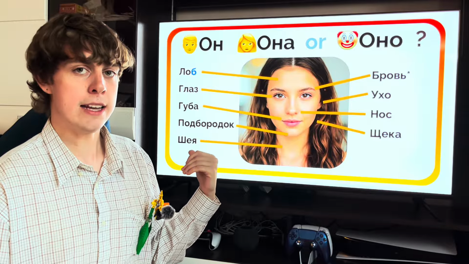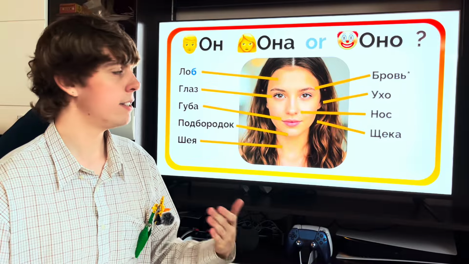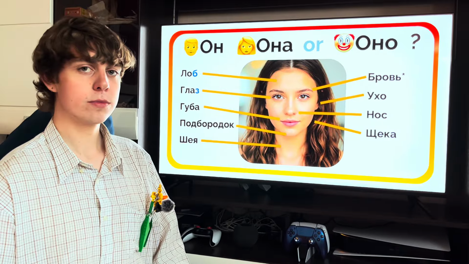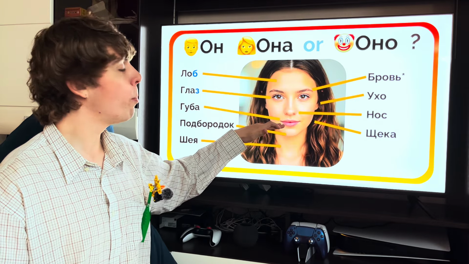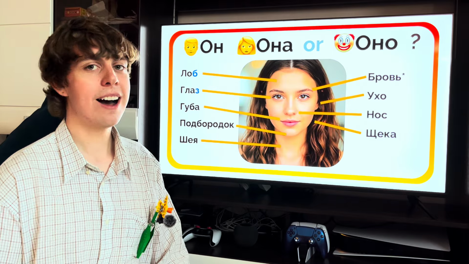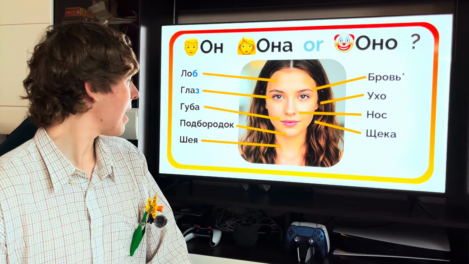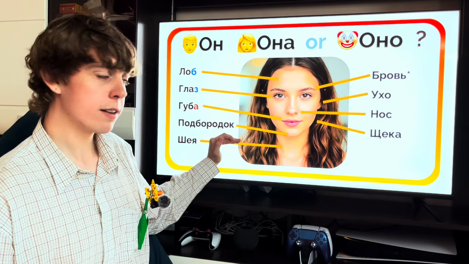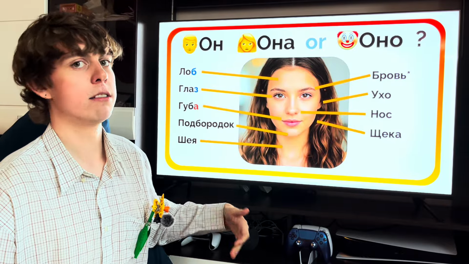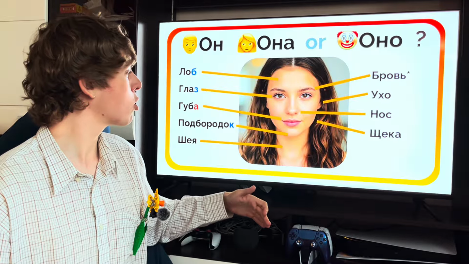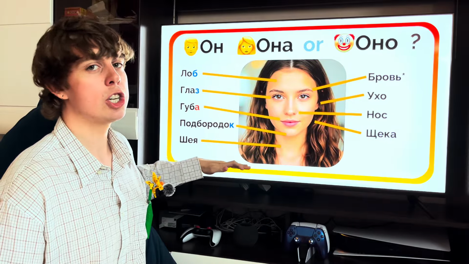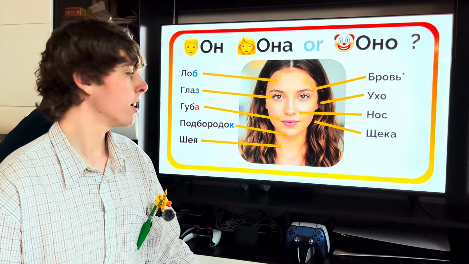The next one is глаз. Глаз ends in a consonant, so the same, it's gonna be masculine. Глаз он. Губа. It ends in а, so губа она. Подбородок. Yeah, that's the hard one. Подбородок ends in к. К is a consonant, so подбородок он. Шея. Шея она.